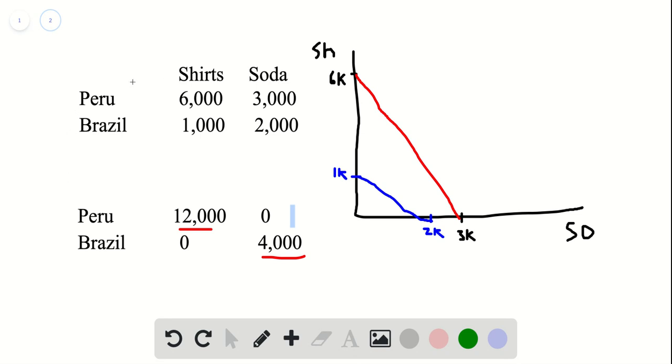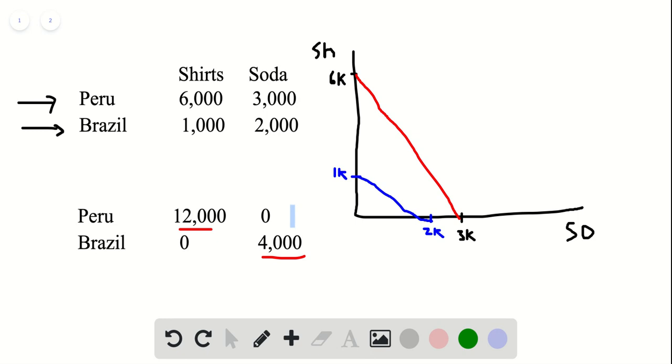So here this table tells us that Peru, in total, will make 6,000 shirts and they will make 3,000 sodas. On the other hand, Brazil, in total, will make 1,000 shirts and 2,000 sodas. Can we get a better outcome